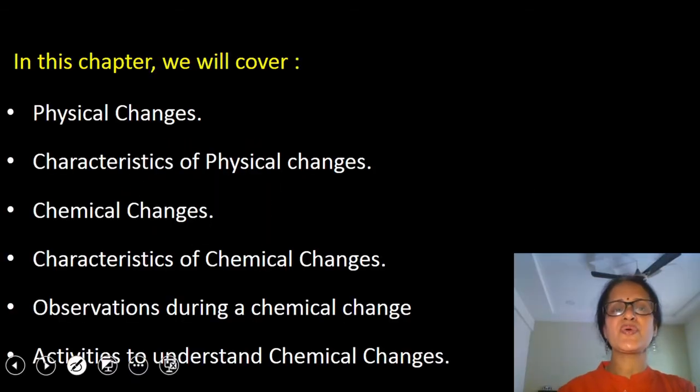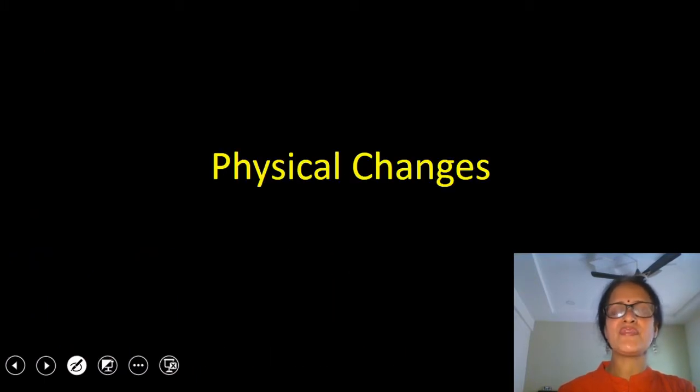So today we are going to learn physical changes, characteristics of physical changes, then we will learn chemical changes, characteristics of chemical changes. After that, we will learn observations during a chemical change with the help of 3 activities. So first of all, we will see what are physical changes.